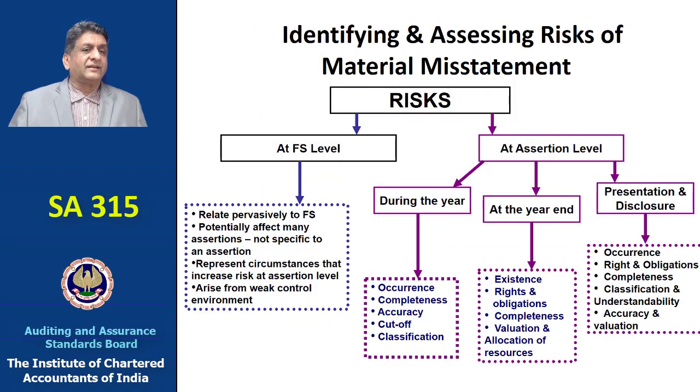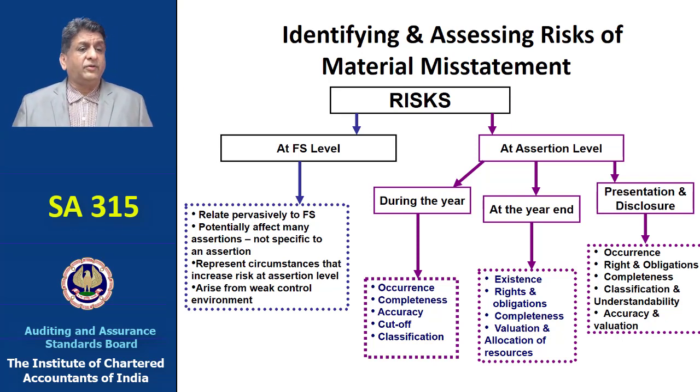So you will have risks at the financial statement level, you will have risk at the assertion level. You will have a risk at the assertion level during the year, at the year end, and also in the presentation and disclosure stage. At a financial statement level, you will have a risk which may arise from weak control environment. There may be circumstances that may increase the risk at an assertion level, and there might be risks relating pervasively to a financial statement. So one needs to be very careful in this.